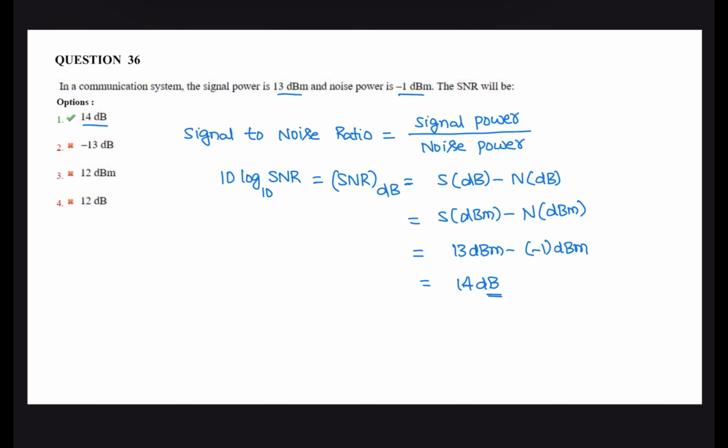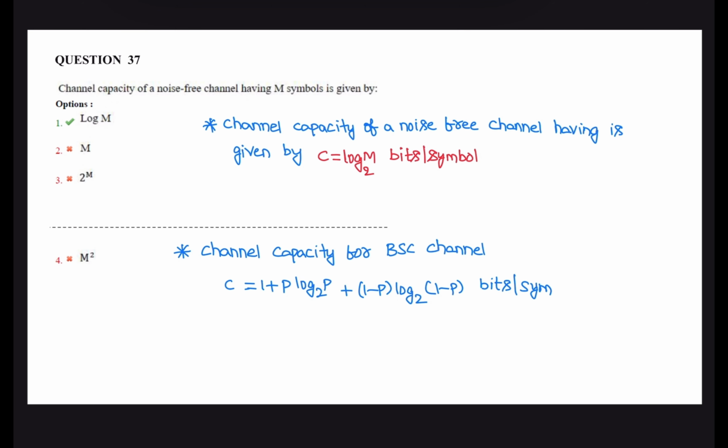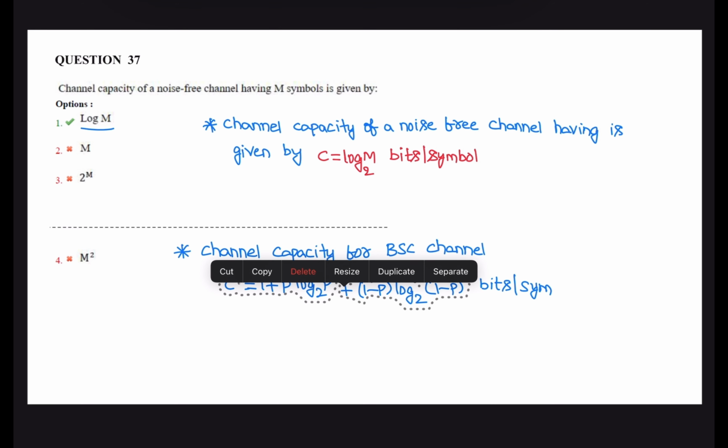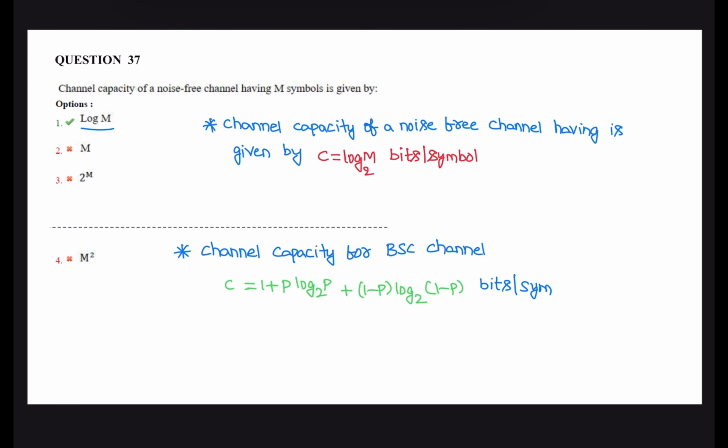Next question. The channel capacity of a noise free channel having m symbols is given by... For a noise free channel, capacity is log m base 2. So channel capacity is log m base 2 bits per symbol. Similarly for a binary symmetric channel, BSC, the channel capacity is C equal to 1 plus P log P plus 1 minus P log base 2 of 1 minus P bits per symbol.